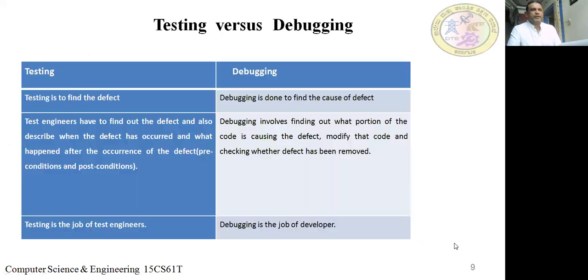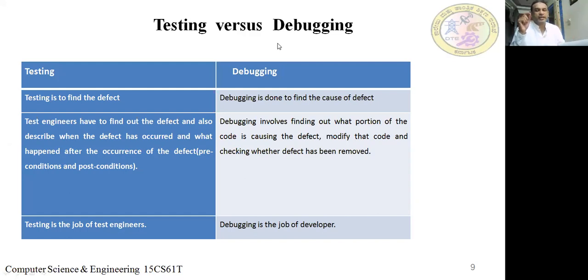Is it clear? Fine. Next, we are going to look at the differences between testing and debugging. What do you mean by testing, and what is debugging? Testing is to find the defect. Debugging is done to find the cause of the defect, the reason for the failure. For example, the tester will tell you there is a mistake in line number 10. That is what you call testing.